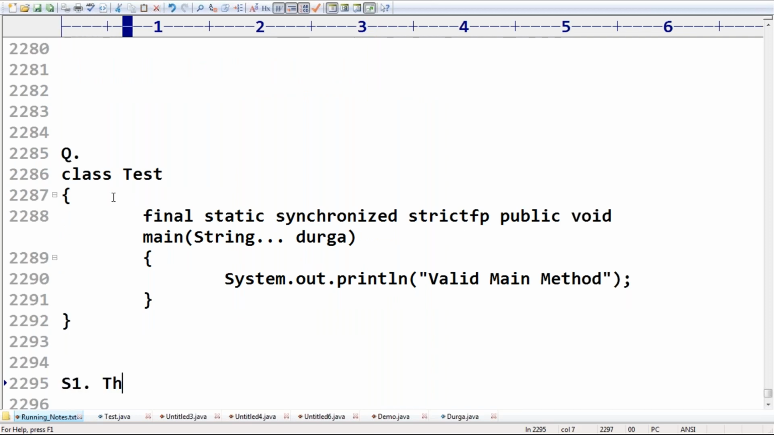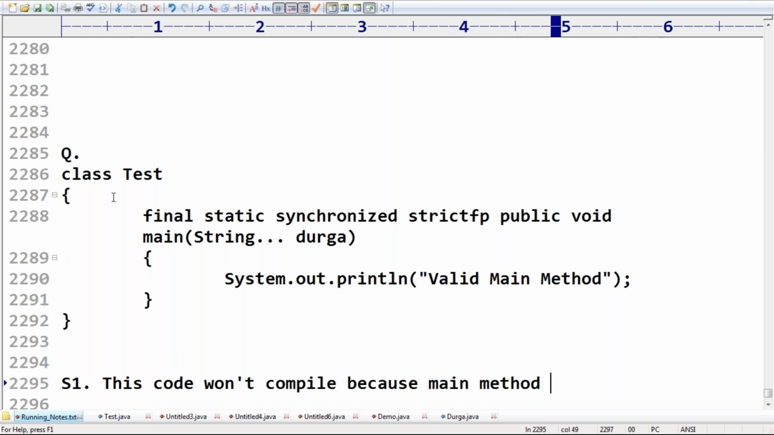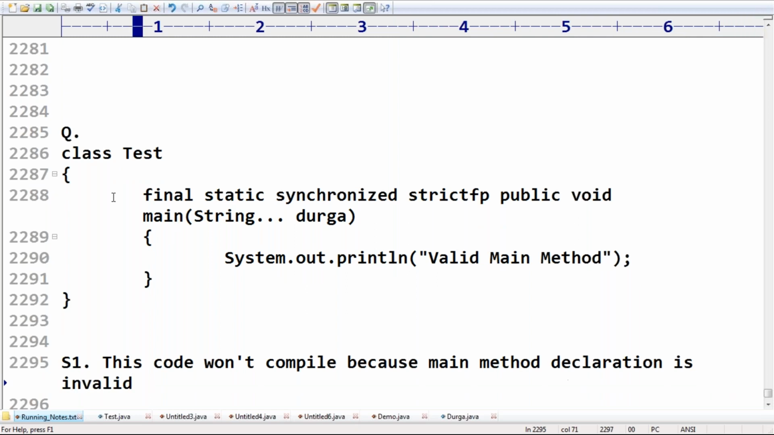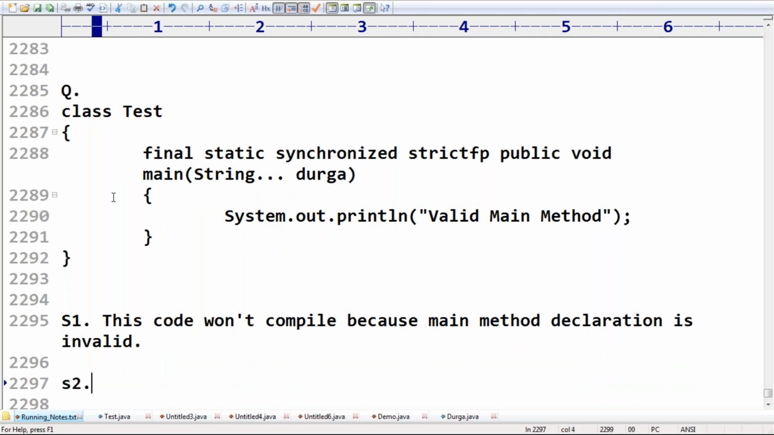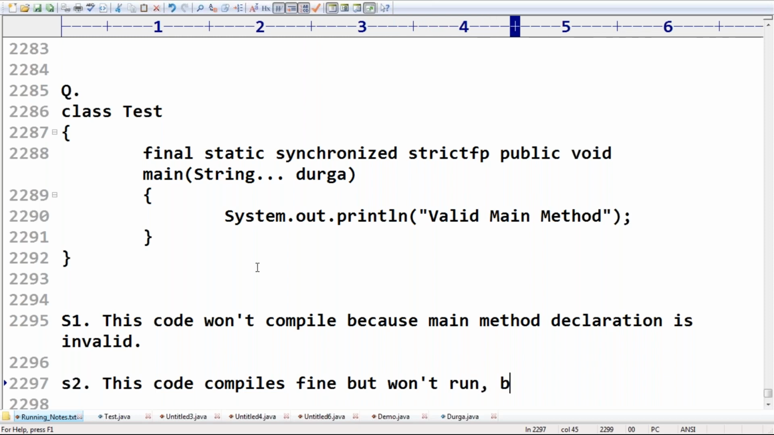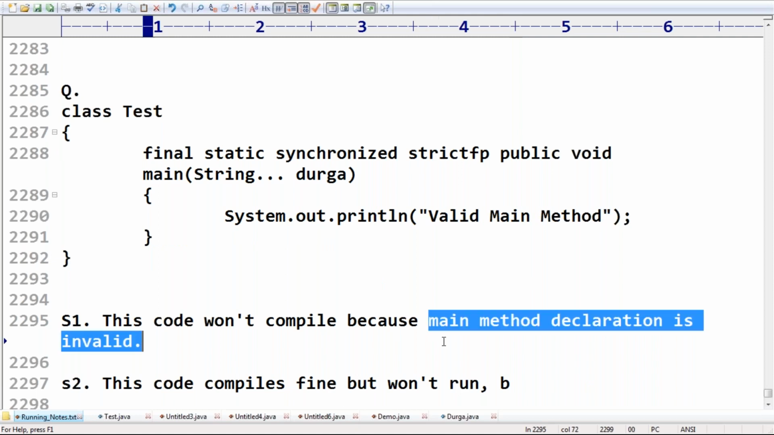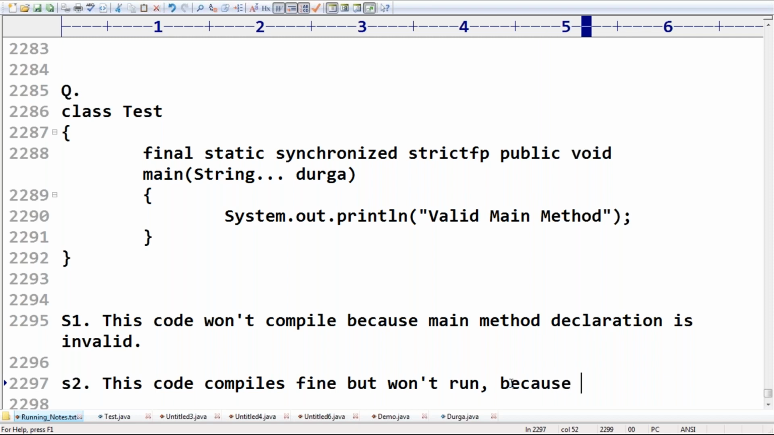So maybe there is a chance to ask, sir, will this code not compile? There are some options. This code won't compile because main method declaration is invalid. Or, this code compiles fine but won't run because main method declaration is invalid.